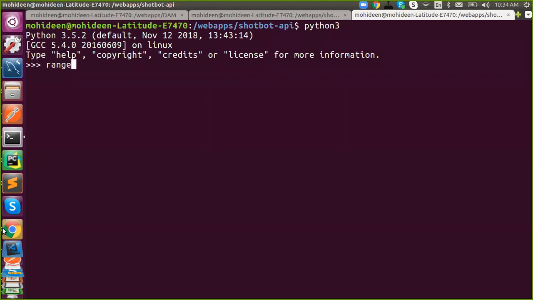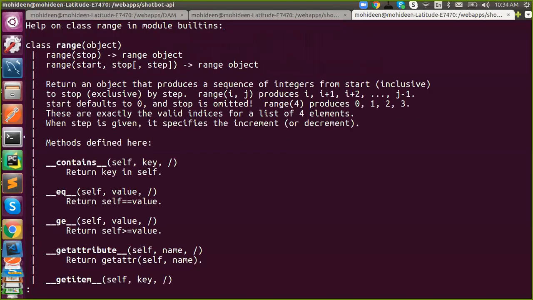I said range is a built-in function, so it is available. We never declared, we never initiated, we never defined this kind of object before, but still it is there because it is a built-in function. Now you never know what it is and how to use it. Then what you have to do? Help function. Say help, pass range into it. Got it? So here is the procedure.